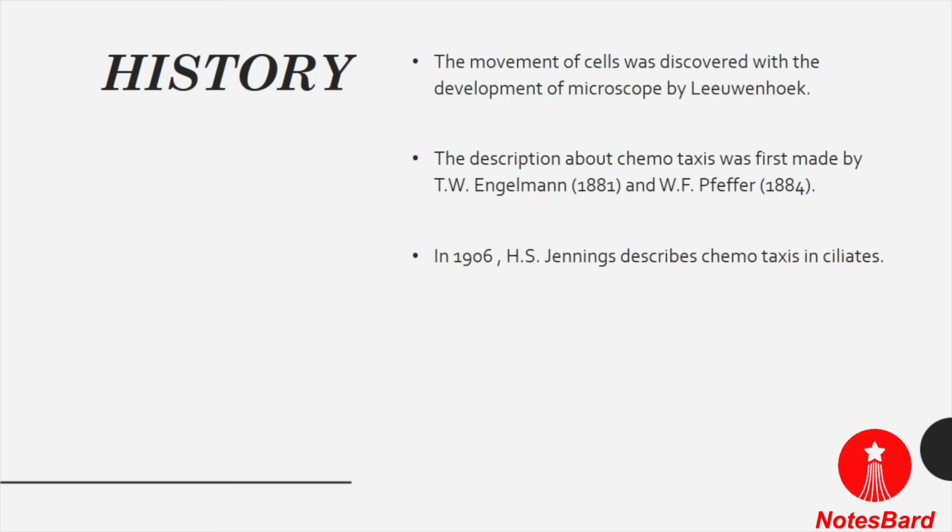Later on, in 1906, a scientist named H.S. Jennings described chemotaxis in ciliates, and the pioneering work of J. Adler modernized Pfeffer's capillary assay to describe the phenomenon of chemotaxis. He also represented a significant turning point in understanding the whole process of chemotaxis and intracellular signal transduction in bacteria. So this is the history and discovery of chemotaxis and chemotactic research by different scientists.